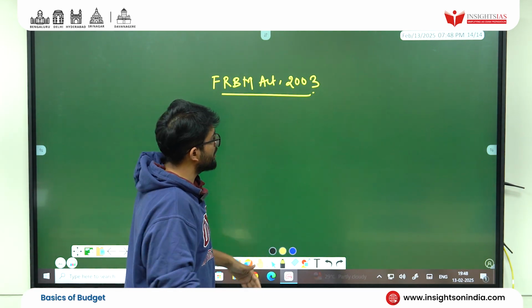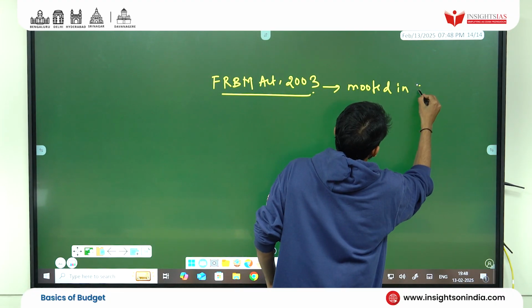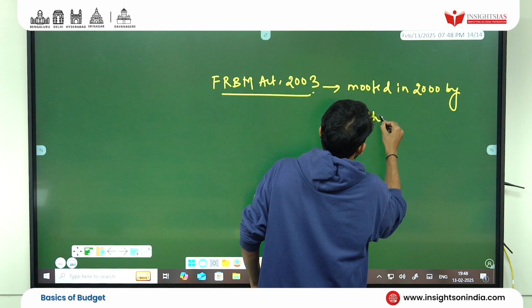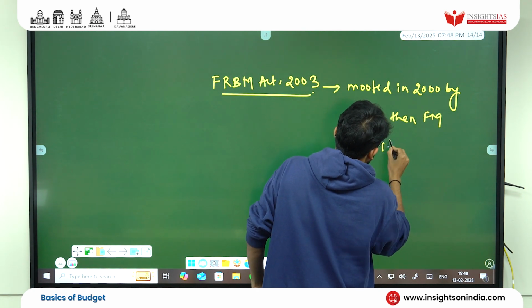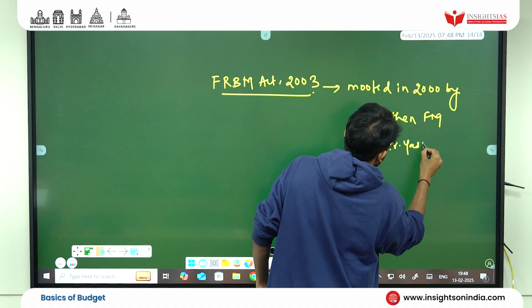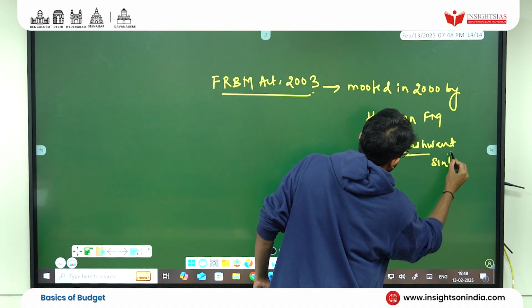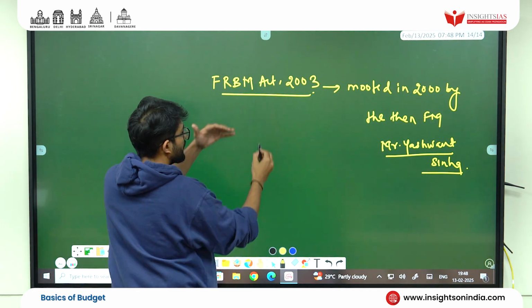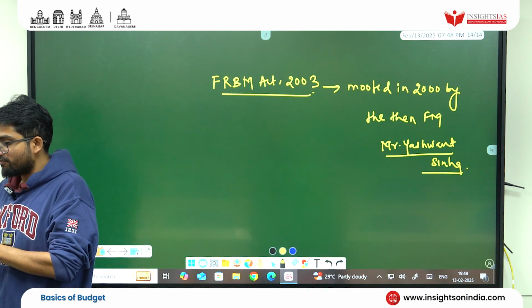The FRBM Act was mooted in the 2000s by the then Finance Minister, Mr. Yashwant Sinha. He brought it in, and it took around 3 years when it became an act.